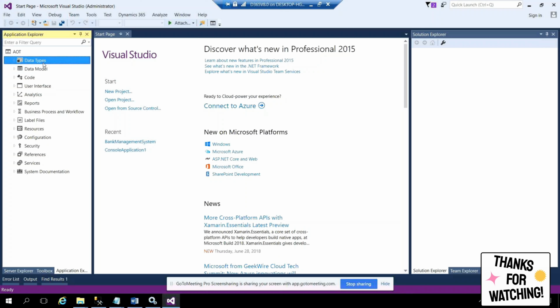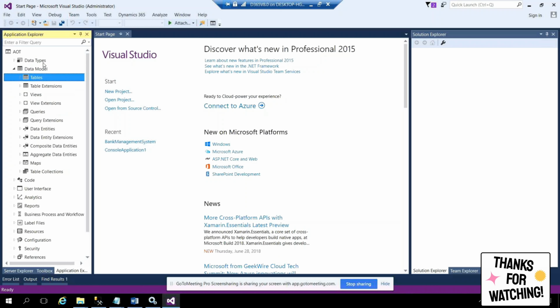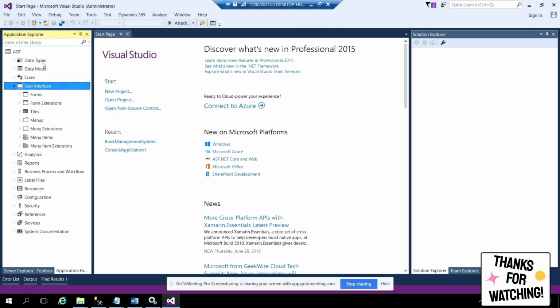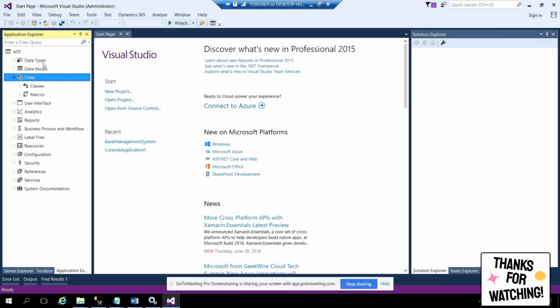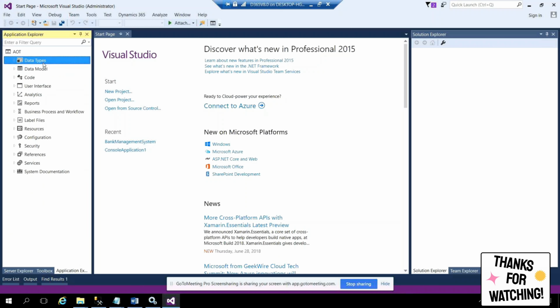If I want to create an EDT, I don't need to go for the data dictionary, I'll go for data types. If I need to create a table, I'll go for the data model. Model is used for storing the data. It's more of MVC style. When I say MVC, the model refers to the data. View refers to the UI. You can watch here the UI, it is the view, right? And the controller refers to the code, whatever you are going to write. So it is more of MVC style.